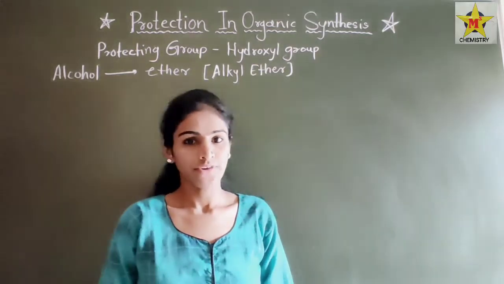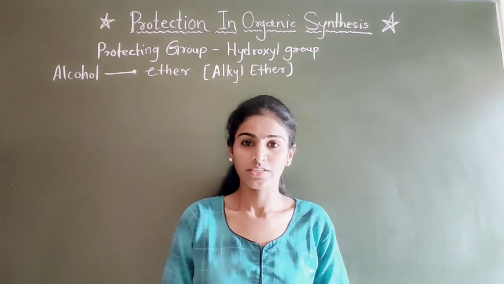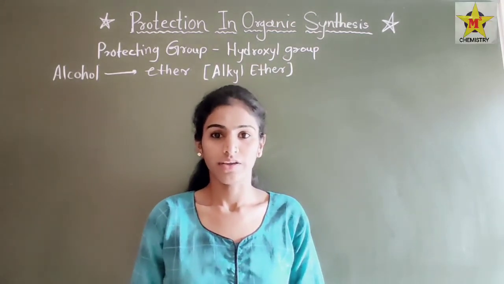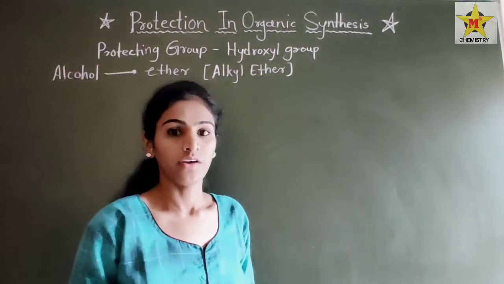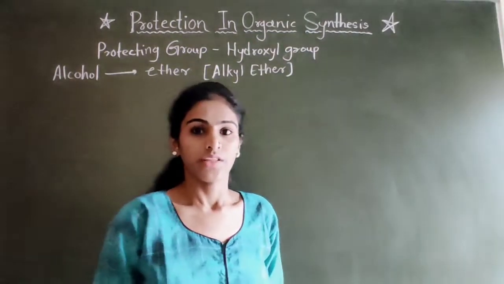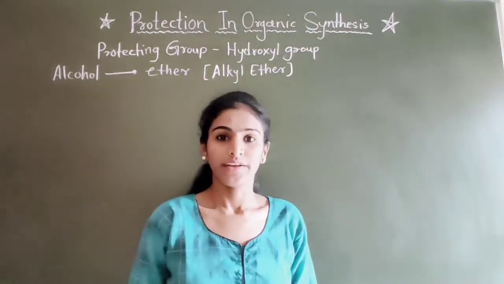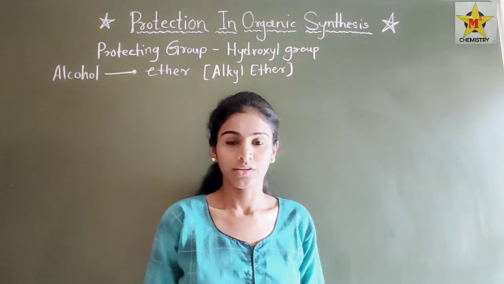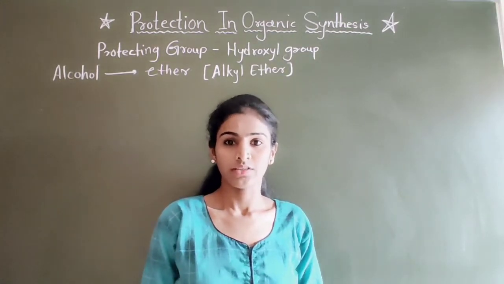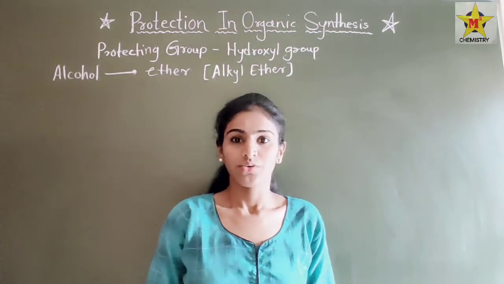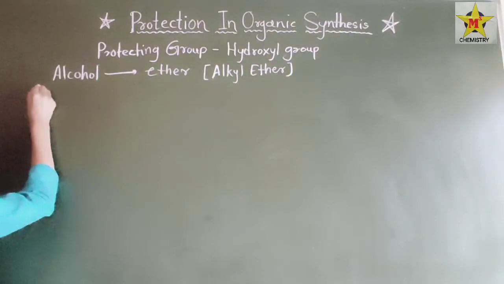In our previous lecture, we discussed protection and deprotection in organic synthesis, and we also saw its example. In today's lecture, we are going to protect the alcohol group, meaning the hydroxyl group. There are some groups which protect alcohol and convert it into an ether: methyl ether, butyl ether, benzyl ether. Some kinds of ethers are there. Now we are going to discuss alkyl ether. First is methyl ether.